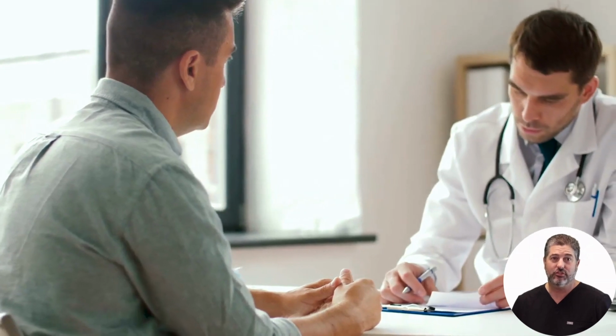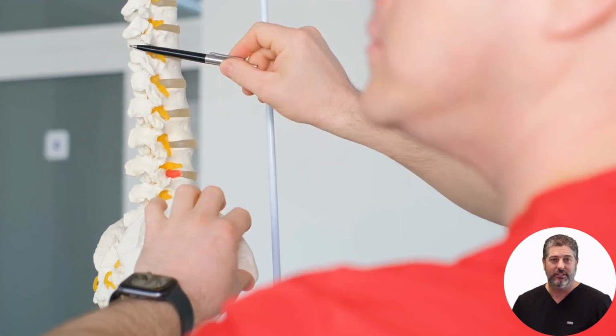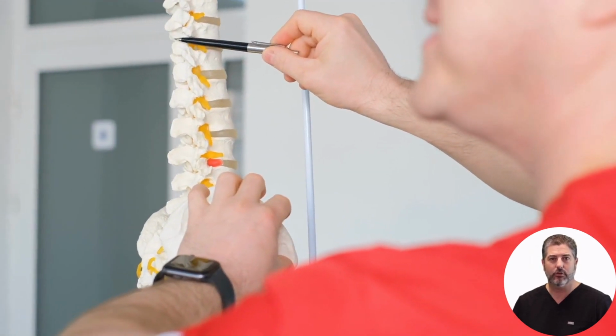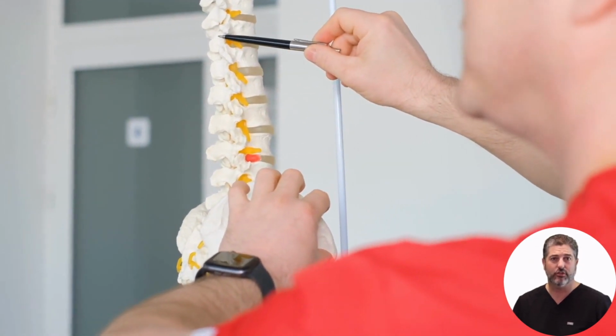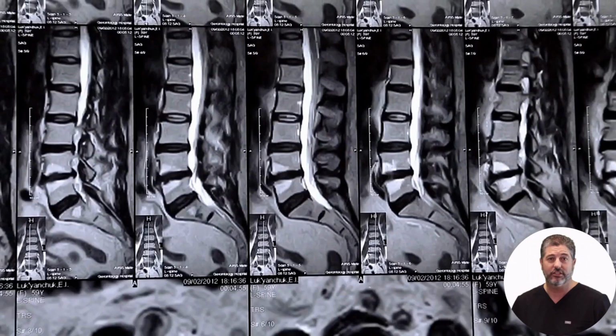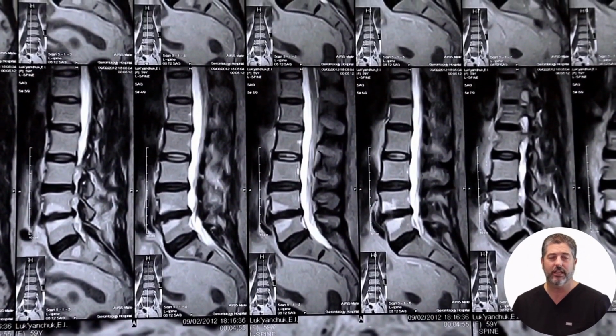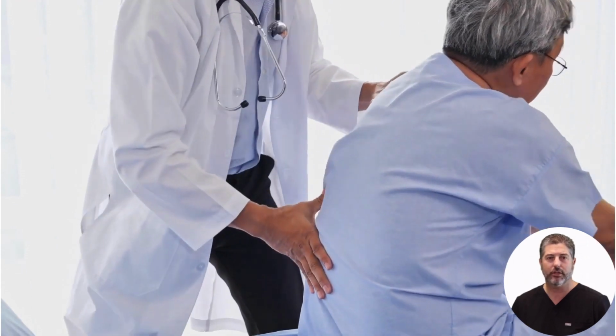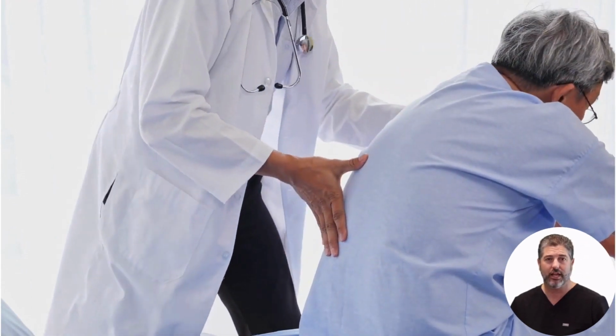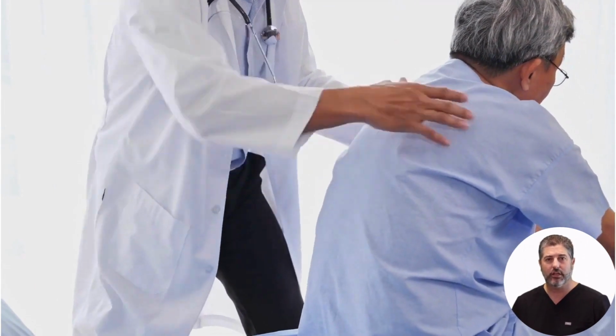The procedure is used to treat vertebral compression fractures, typically caused by osteoporosis or spinal tumors. Benefits include immediate pain relief, improved mobility, and prevention of further vertebral collapse. Risks can include infection, bleeding, nerve damage, or cement leaking into surrounding areas. Patients often go home the same day, with significant pain relief within 72 hours. The goal is to provide immediate pain relief, prevent further vertebral collapse, and improve the patient's quality of life.